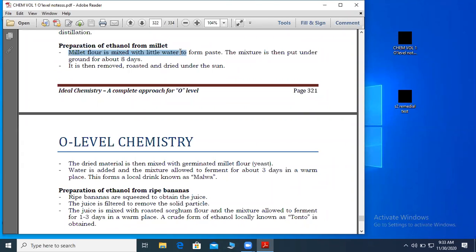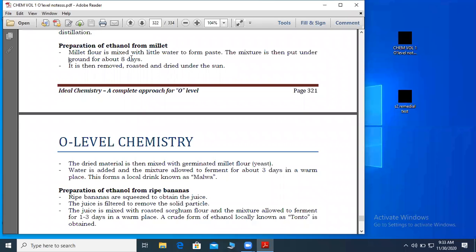You either use millet or you use bananas. So for those who are going to use millet, millet flour is mixed with a little water to form paste. Then the mixture is put underground for 8 hours, as you allow it to ferment.